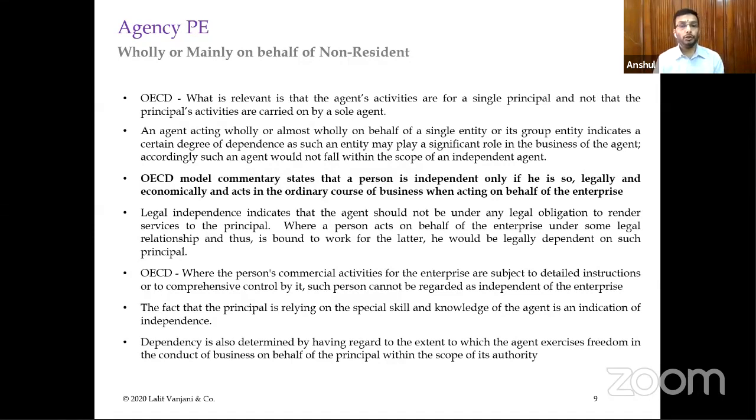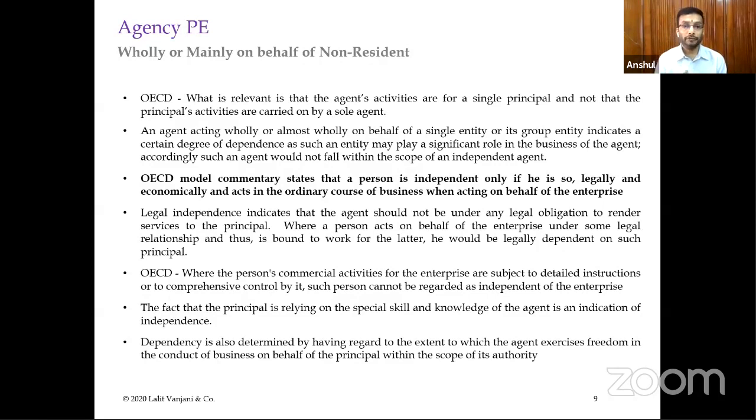Then the next point is the OECD says that where the person's commercial activities for the enterprise are subject to detailed instruction or comprehensive control by it, such person cannot be regarded as independent. Say for example, in the legal contracts or in the articles of association you have mentioned that the directors will be responsible towards the parent company, and the shareholder will exercise all the control over the business activities of the agent. Then you cannot say that the Indian agent is of independent status.